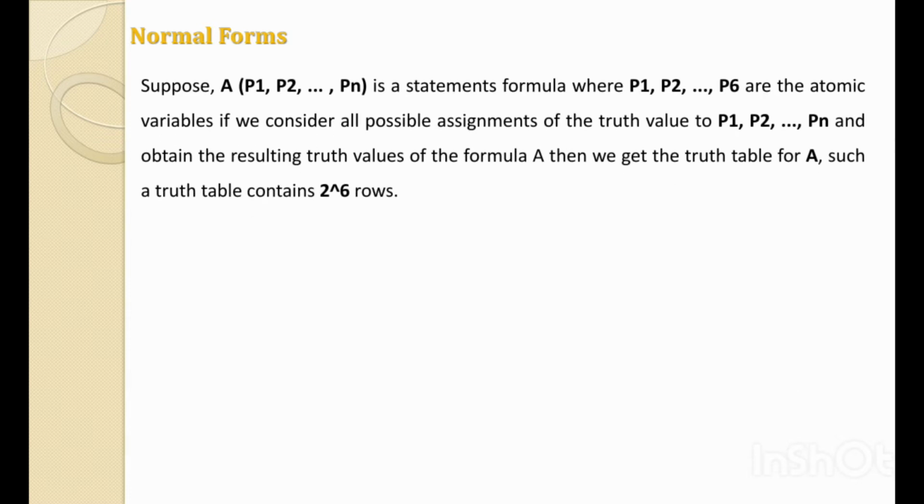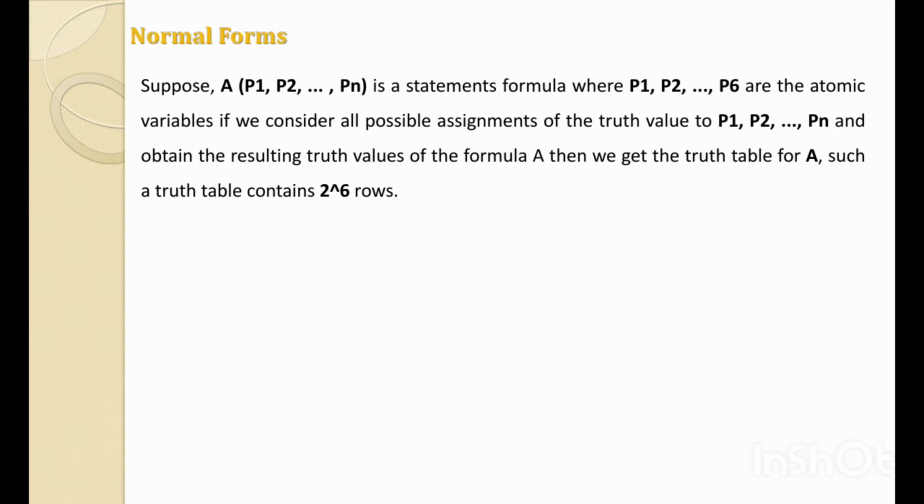Suppose we have any one set A with the elements P1, P2, P3 up to Pn, which is a statement formula where P1, P2, P3 up to Pn are the atomic variables. If we consider all possible assignments of the truth values to all these atomic variables and obtain the resulting truth values of the formula A, then we get the truth table of A, such a truth table containing 2 raised to power n rows.